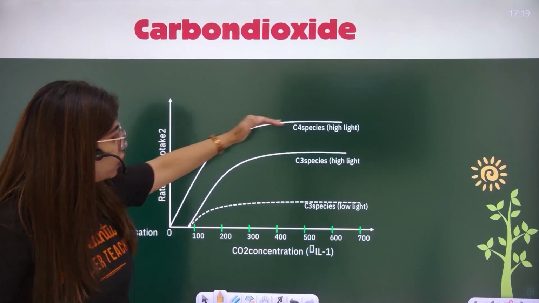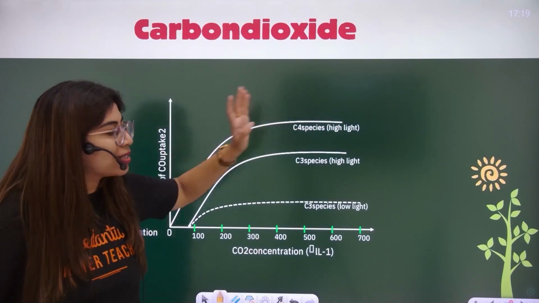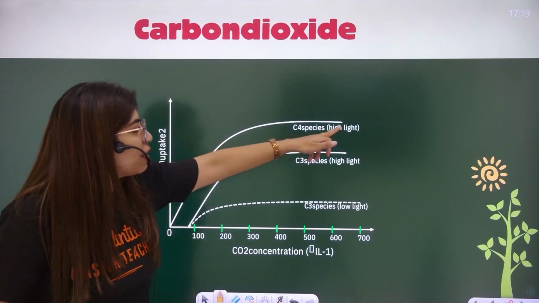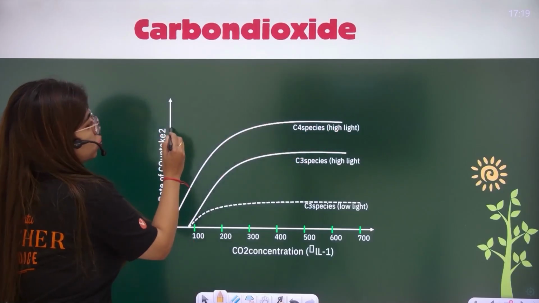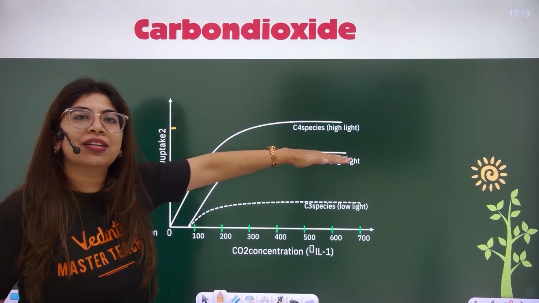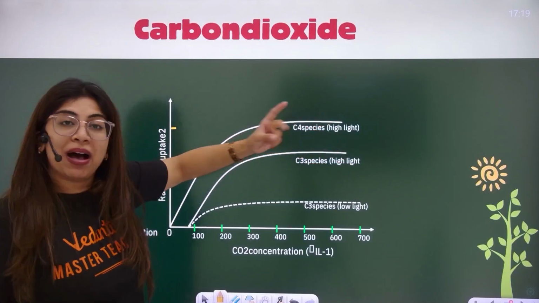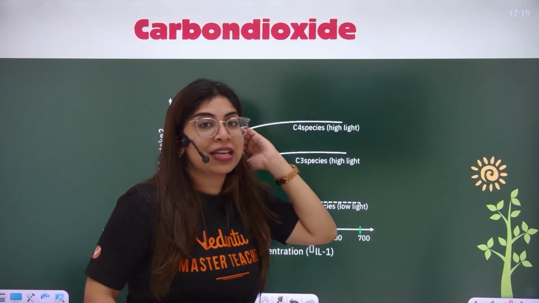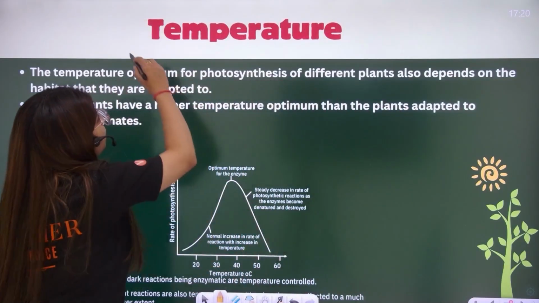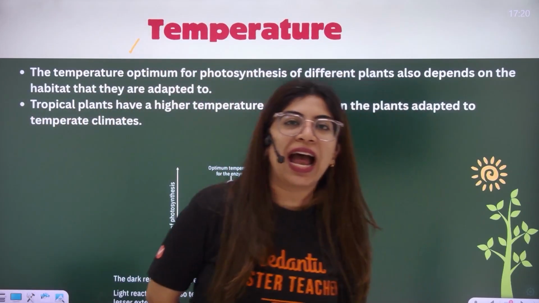The shape of the graph with respect to the carbon dioxide concentration is going to be like this. You can see that C4 plants are the ones which are showing more rate of photosynthesis. C3 is here, C4 is above, better photosynthesis at low carbon dioxide concentration itself. Okay. The next factor that we're going to cover is temperature and water.